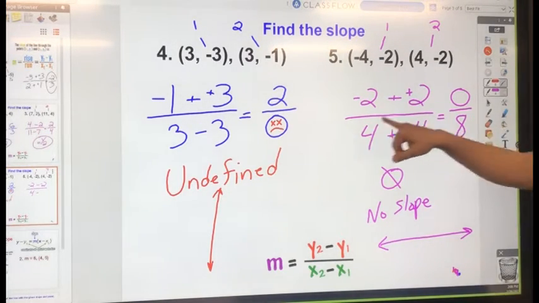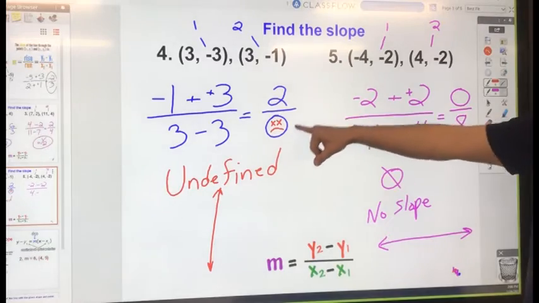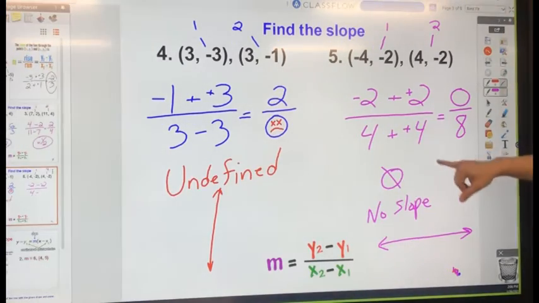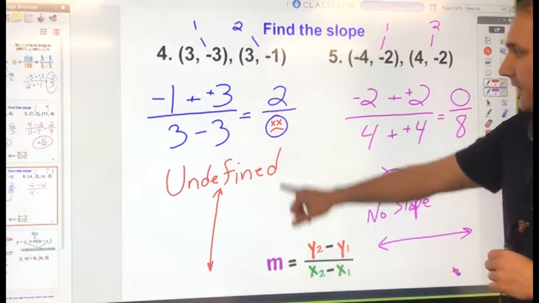If you want to keep track, I say just let the calculator tell you. If you get an error message, undefined. If you get a 0, then it is a 0 slope or no slope. I was confused at that part. Alright, so when the zero's on top, it's horizontal. Yes. And when the zero's on bottom, it's vertical. Yes. Alright, cool. Yep.